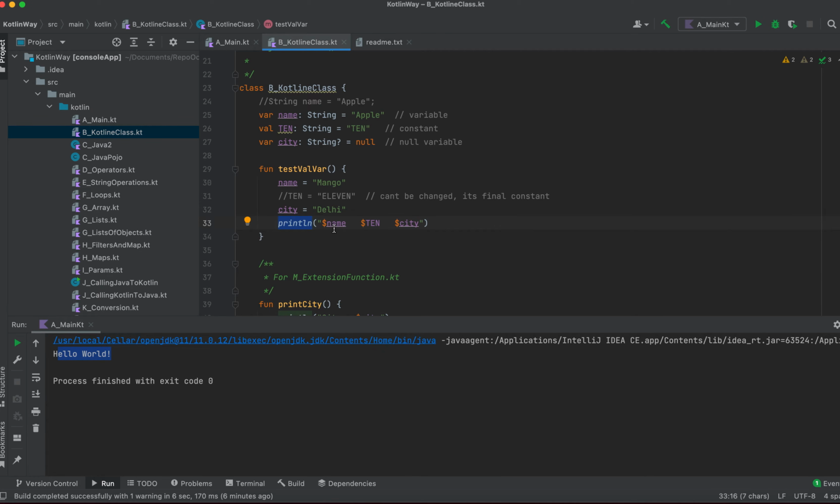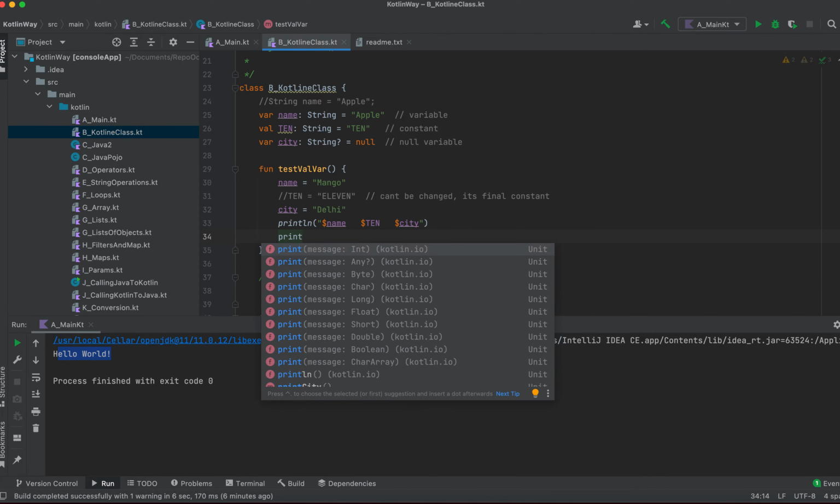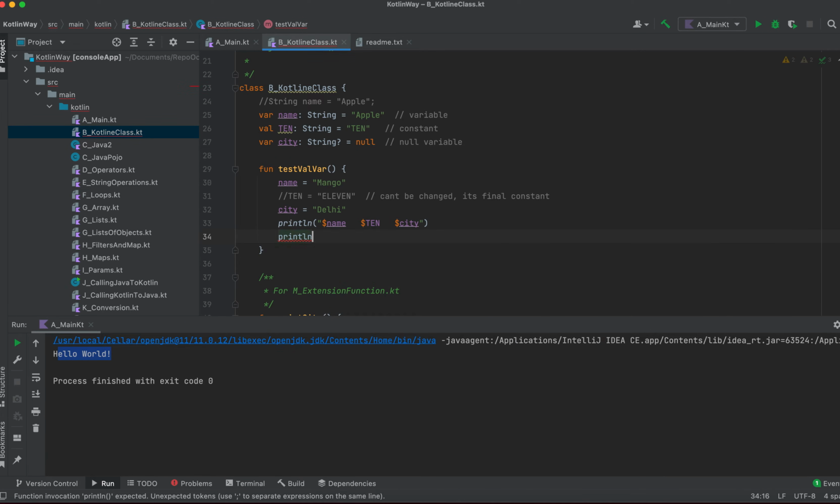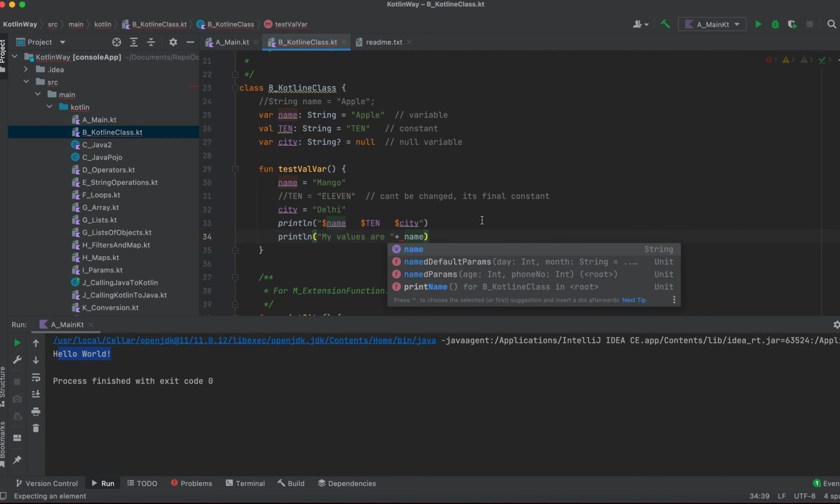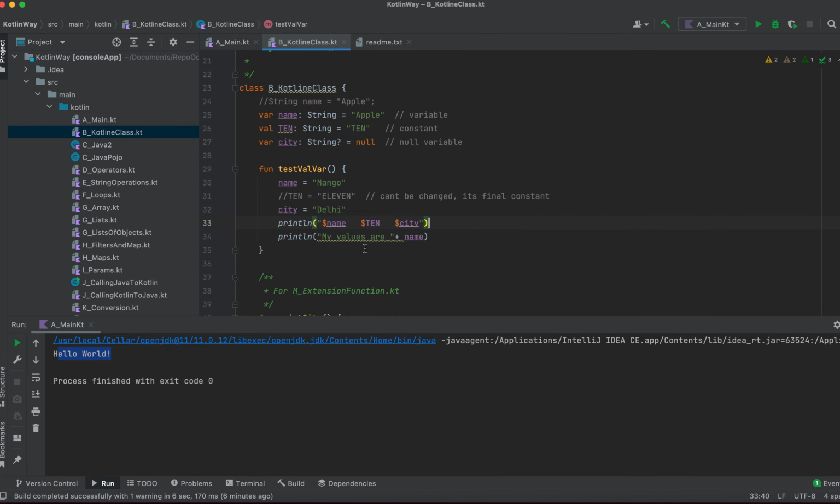So you can see you can give a normal print as well. Println, and let me show you. My values are and plus name. Okay, so this will also work, no problem.